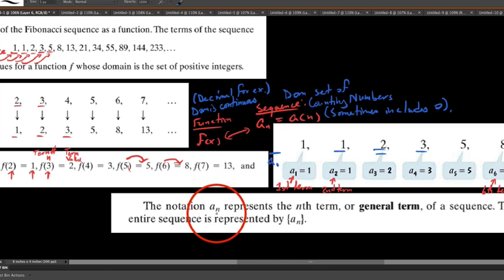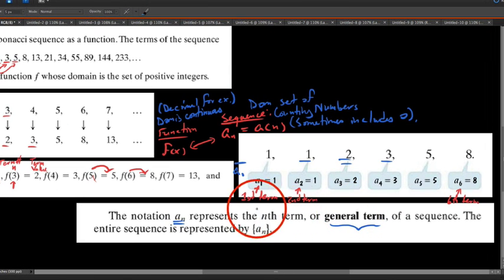So when we look at this notation a sub n, the sequence notation that's just like function notation, we say that it represents the nth term or the general term. Now you're not going to hear me refer to this as a general term. I'm always going to call it the nth term. That's what you typically hear, the nth term of a sequence. But we say the entire sequence is represented by this set of numbers with commas in between. It's a sub n, and we treat it like a function.